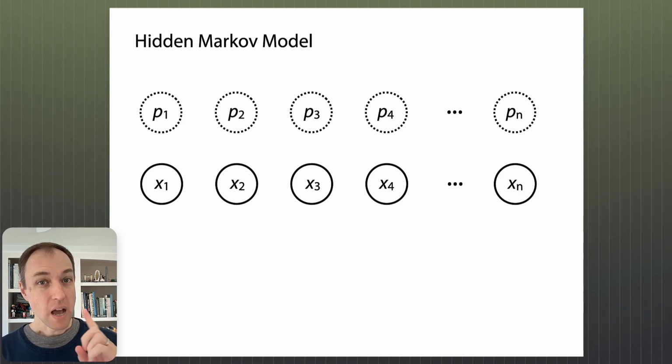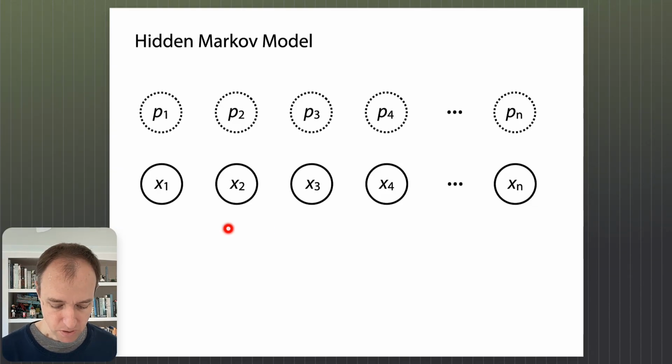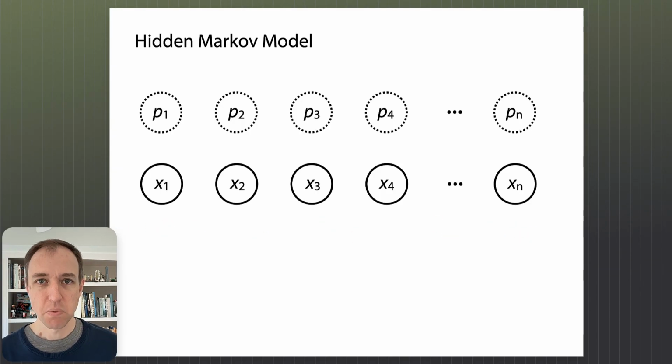Usually, but not always, the system we're modeling is thought to be evolving over time in discrete steps, so our model captures what's happening at each of those time steps, which is the horizontal dimension of this picture. This is the state of the system at step 1. This is what we observe at step 1. This is the state of the system at step 2. This is what we observe at step 2.